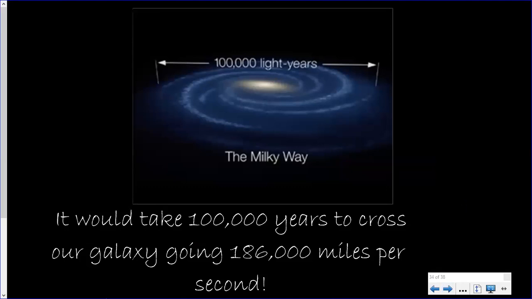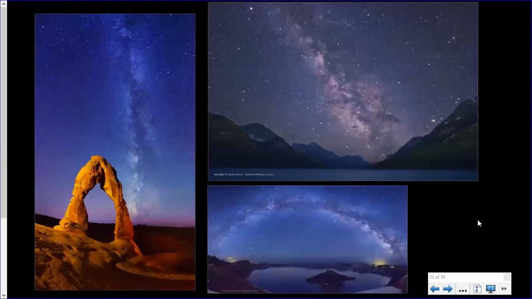Now that is just amazing because remember that in our own solar system, it took the New Horizons space probe 9.5 years just to get to Pluto, and it was going 36,000 miles an hour, and that's in our own neighborhood. We can't even get out of our own neighborhood in space, let alone travel across the Milky Way. Space is just huge. So today, I hope I amazed you a little bit with what we've learned about galaxies, thanks to people like Edwin Hubble and NASA.